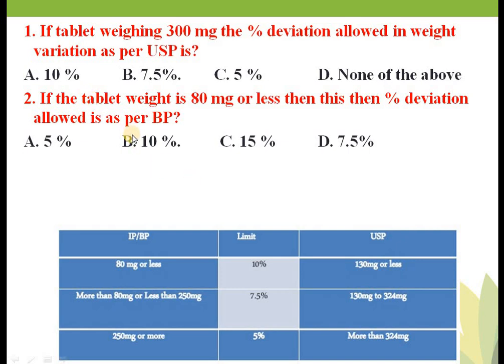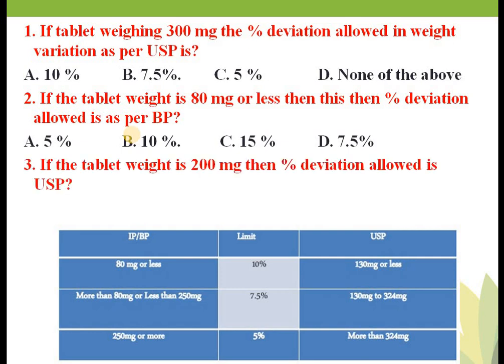First of all, we will take 3 MCQs because these 3 MCQs are the same. Question number 3, if a tablet is weighing 200 mg, then percent deviation for the weight variation allowed as per USP is, and your options are 5%, 10%, 15% and 7.5% again.